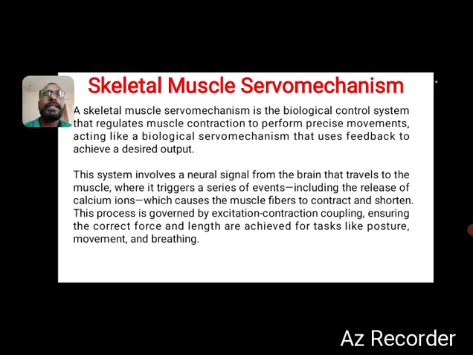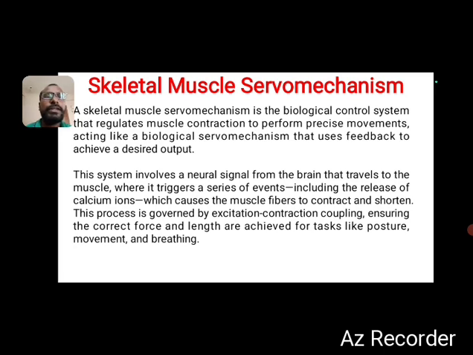Next, this system involves a neural signal from the brain that travels to the muscle, where it triggers a series of events, including the release of calcium ions, which causes the muscle fibers to contract and shorten.